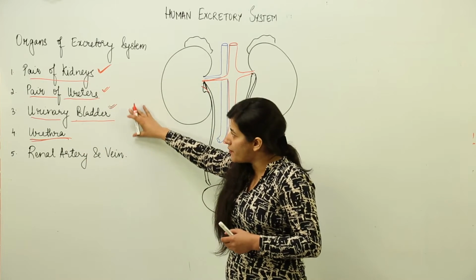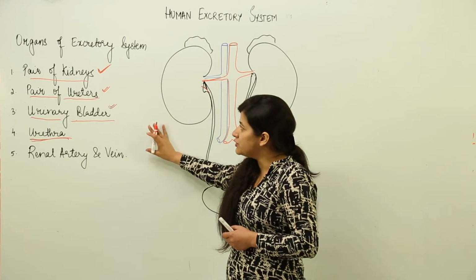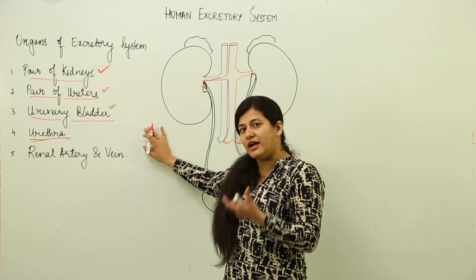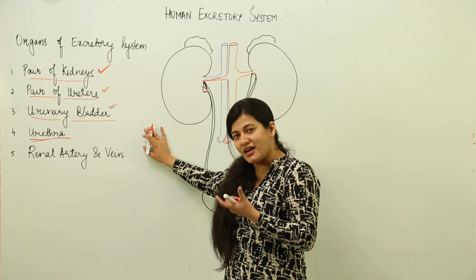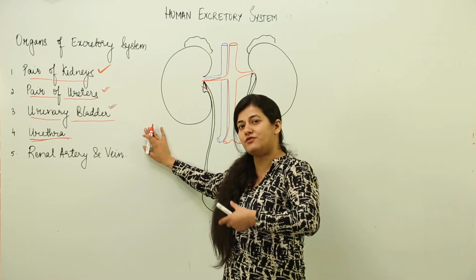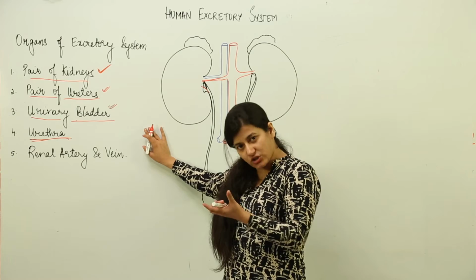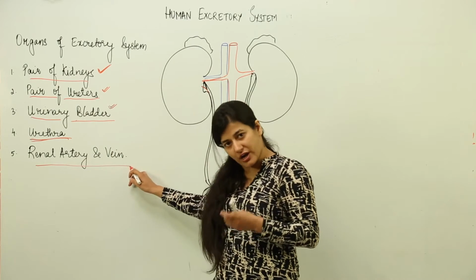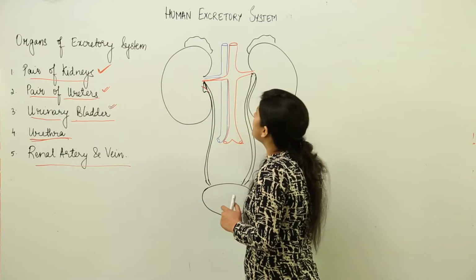So, these are the four basic organs. Of course, we also need to consider that this entire process is of filtration, and blood, being the main connective tissue, carries out this process, from which the waste material has to be extracted. So, we have the renal artery and vein also, which are important for the entire process of excretion in human beings.